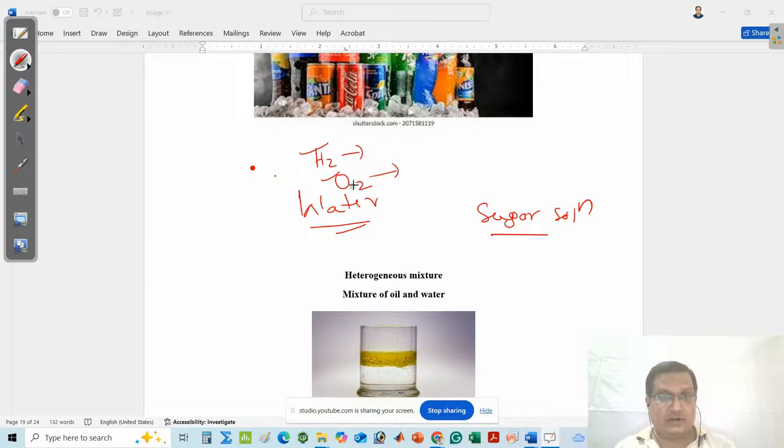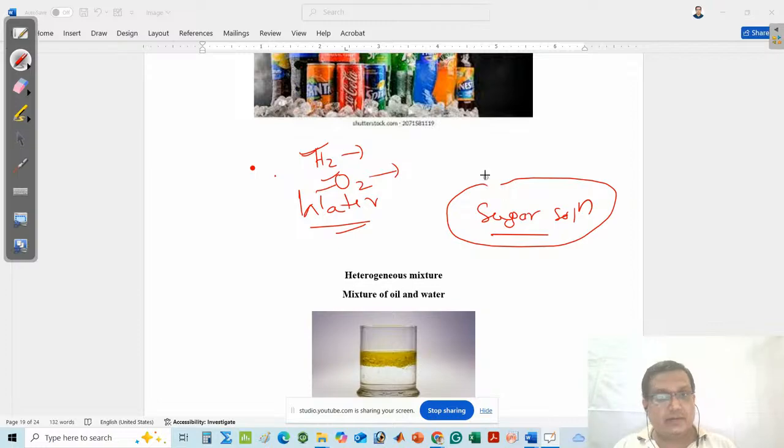When hydrogen and oxygen combine, water is formed. But the water molecule does not show the properties of hydrogen and oxygen. Water molecules show other properties.